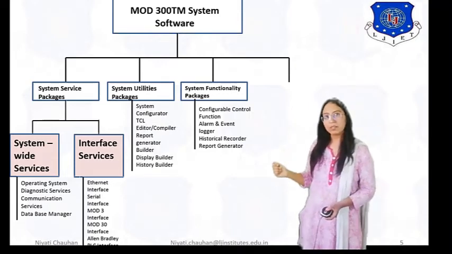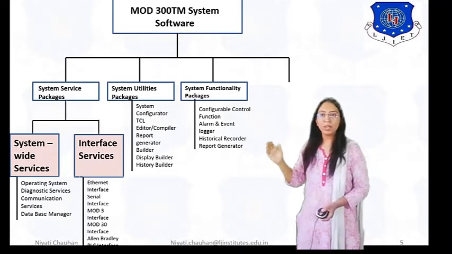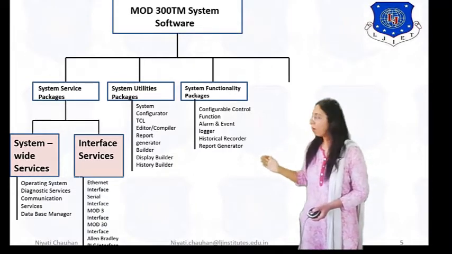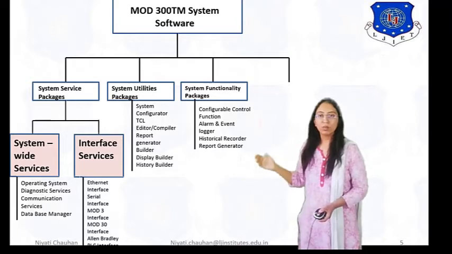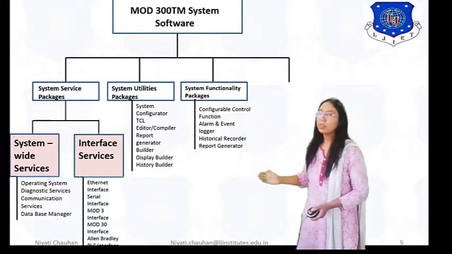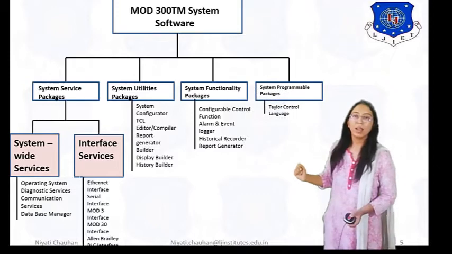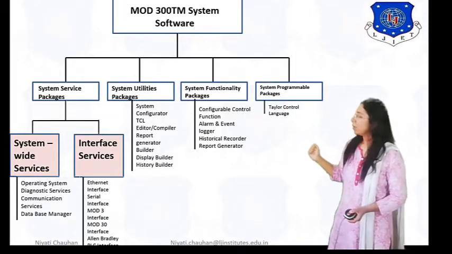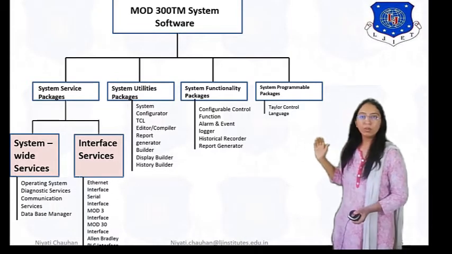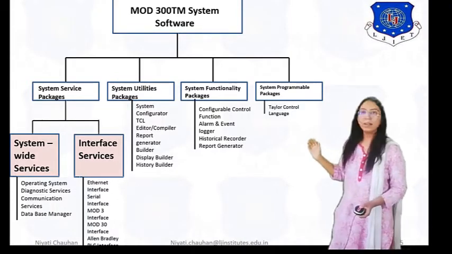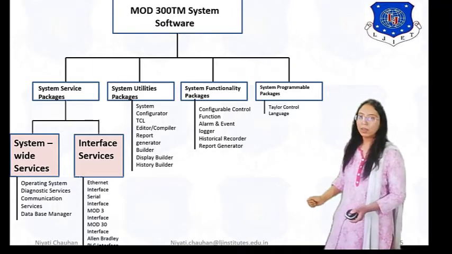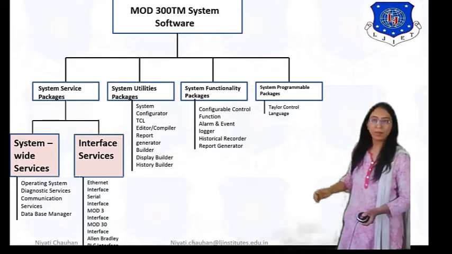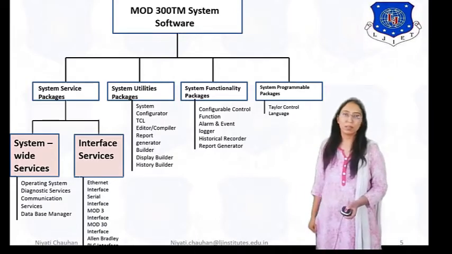In system functionality packages, there are configurable control function, alarm and event logger, historical recorder and report generator. And last, the system programmable package. In this package, we use Taylor control language. So here we have taken one example of system software and discussed it.